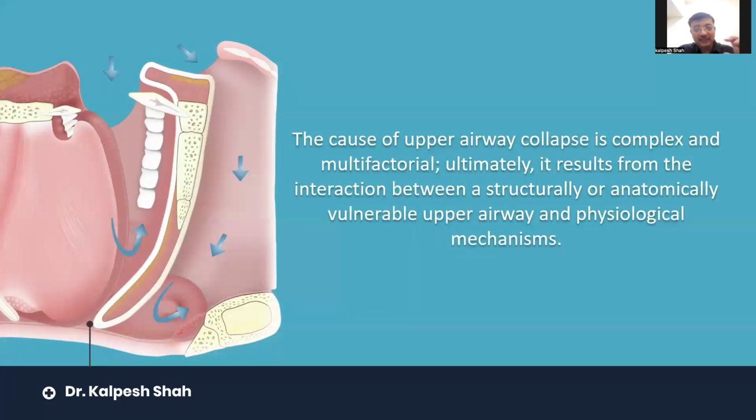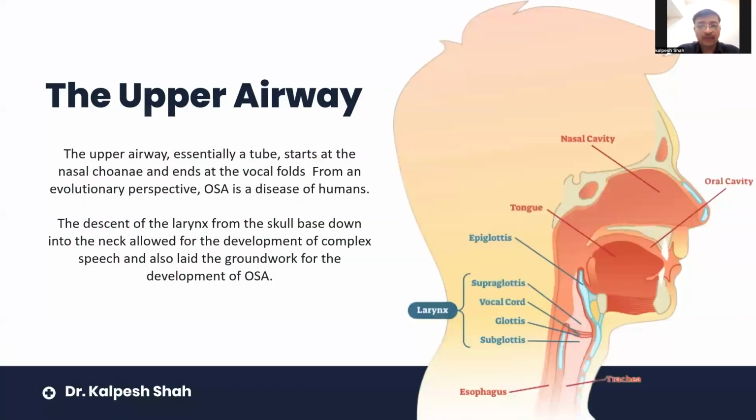So let us understand a little bit of OSA. The cause of upper airway collapse is complex and multifactorial, and ultimately it results from the interaction between a structurally or anatomically vulnerable upper airway and the physiological mechanisms that maintain the upper airway. Now, the upper airway, as we see in the figure, is essentially a tube that starts at the nasal choana and ends at the vocal cord, right? OSA is a disease of humans. This disease is not in other animals.